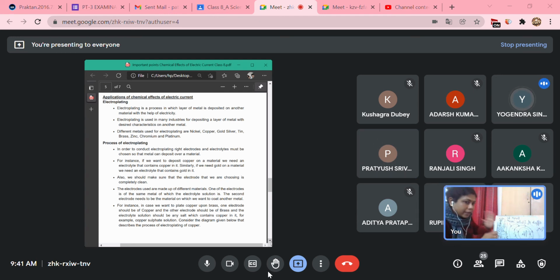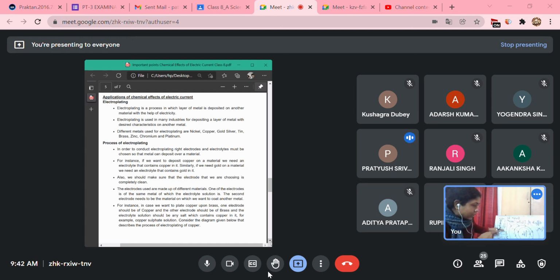For example, I want to coat with silver. So the anode will be pure silver, a strip or rod of silver, and in the solution we can take a salt, the nitrate of silver, AgNO3. What happens when we pass electric current? This AgNO3 will get dissociated into Ag+ and NO3-.